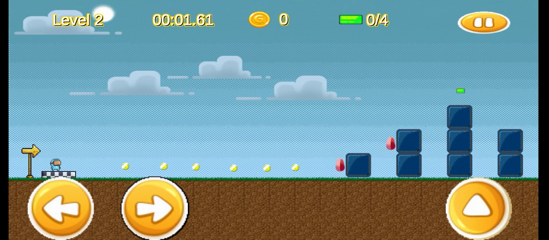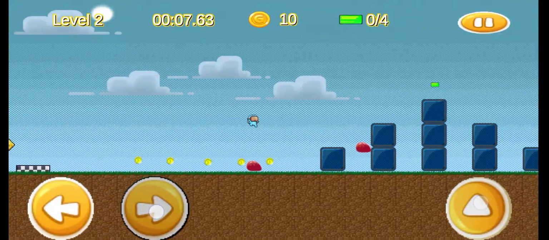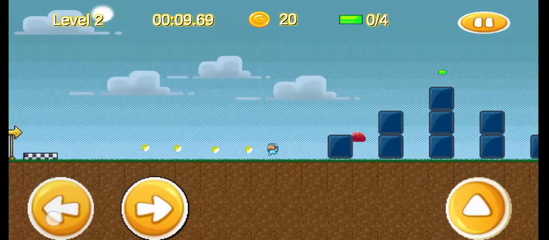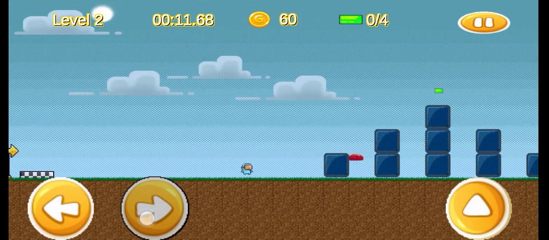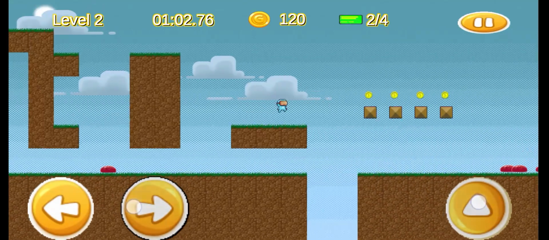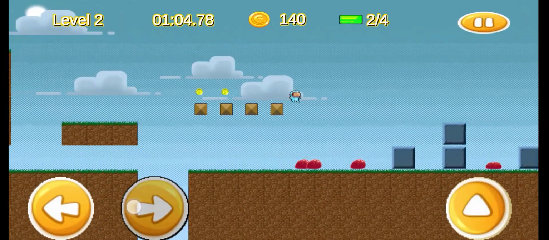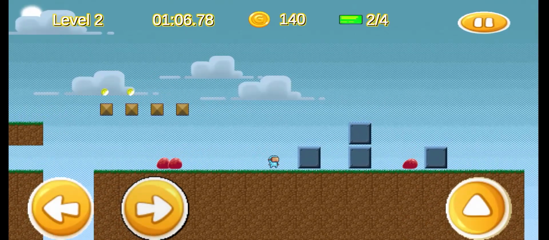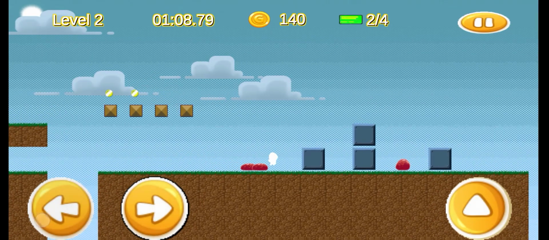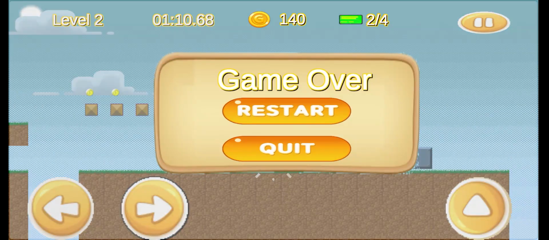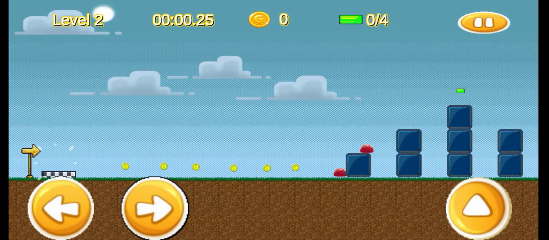Now we are in level 2. Virtual Guy can actually jump on the slime to destroy them, and then a short animation will play showing them being destroyed. If Virtual Guy accidentally touches a slime, he will be knocked back, and a short animation will play, and then a game over screen will prompt the player to either restart or quit. In this case, we restart the level.